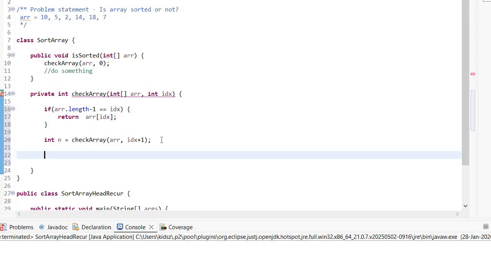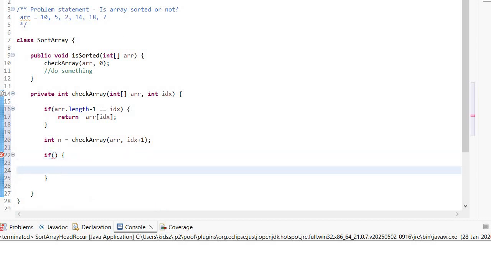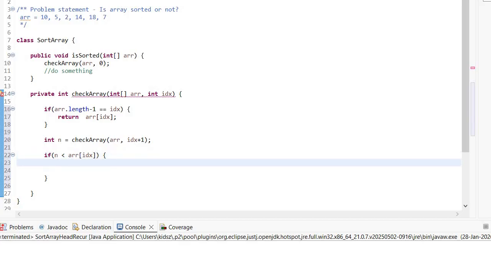Now the main logical part comes. How can we check if the array is sorted? If the current value is greater than the previous value, right? This is what we are going to do. I'm going to say that if n is less than arr of idx, then I'm going to return something. Let's say for now just -1.